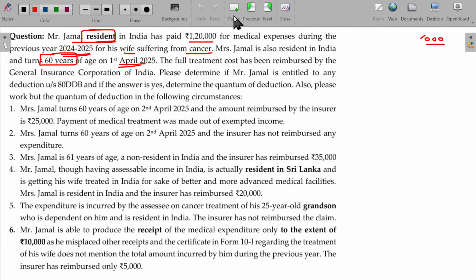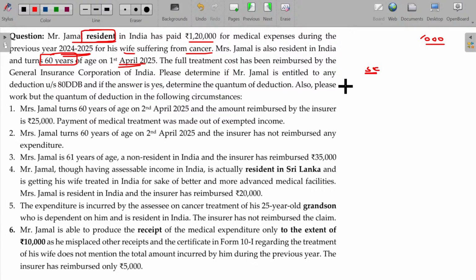Here you just remember, if the 60th birthday is celebrated on 1st April 2025, then he or she is considered a senior citizen and reached 60 years by 31st March 2025 itself. So the person who attained the 60th age by the last date of the previous year is confirmed to be a senior citizen. Because of that, in the first case, the spouse is a senior citizen.